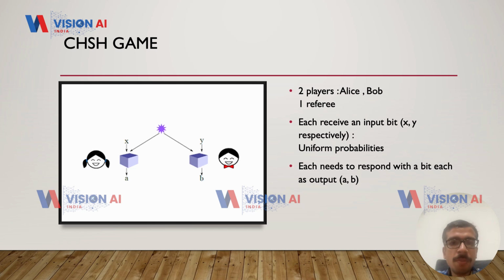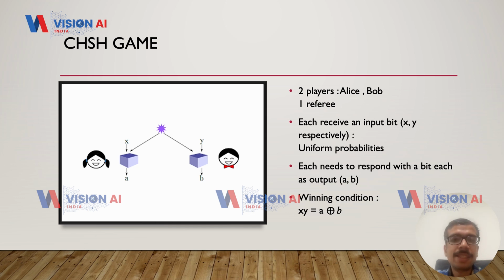They need to output a corresponding bit A and B. So A is a function of X: Alice needs to output A based on her input X. Bob needs to output a bit B based on his input Y. However, Alice cannot see Bob's input, so Alice can only see X, she cannot see Y. Similarly, Bob cannot see Alice's input, so Bob can only see Y and cannot see X.